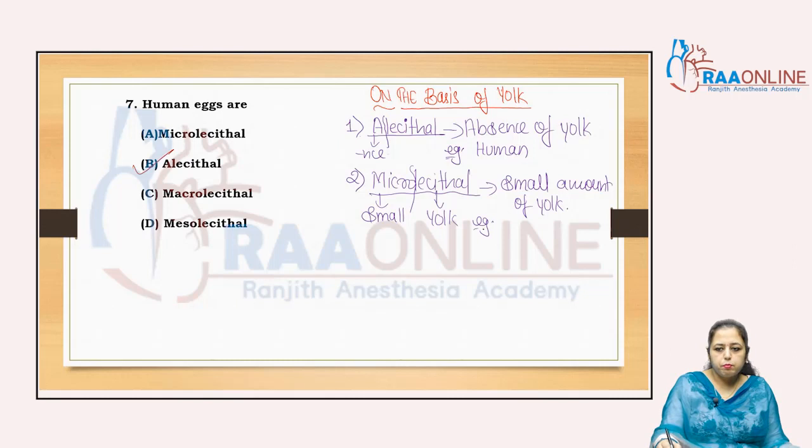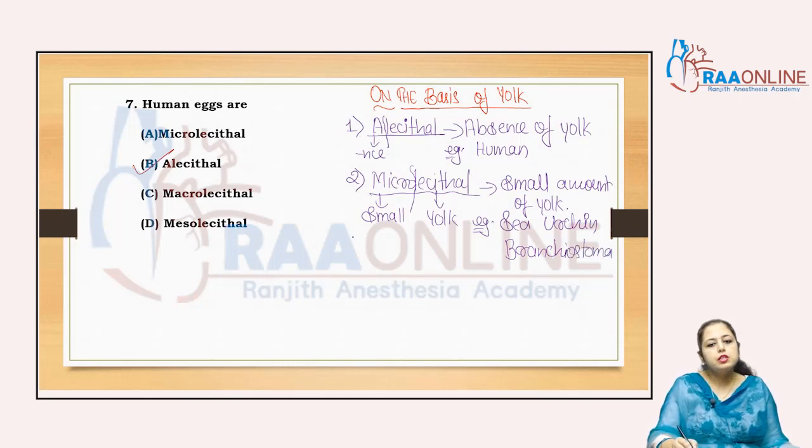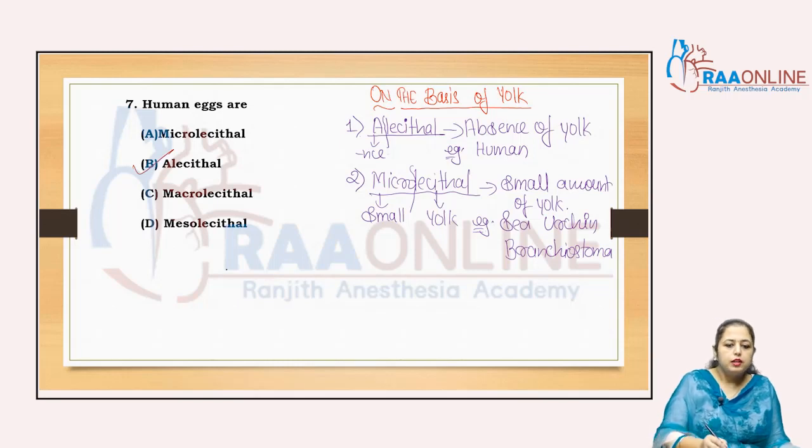Examples are very important. So examples are sea urchin and branchiostoma, clear?